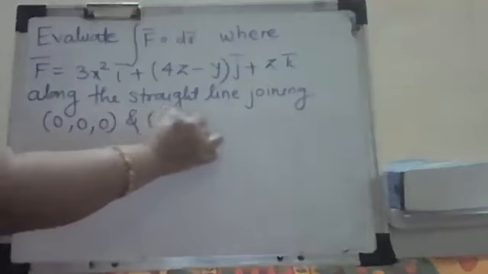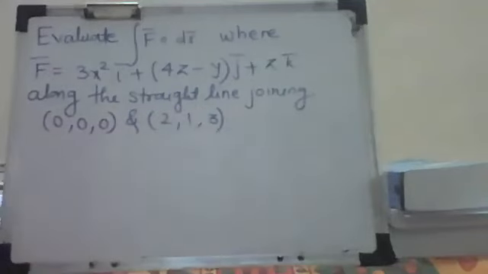As I told you earlier, there can be different paths also, different points also. So you can see here that we evaluate this line integral where f bar is given.